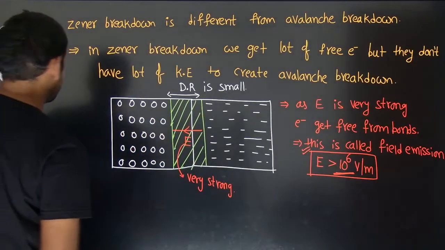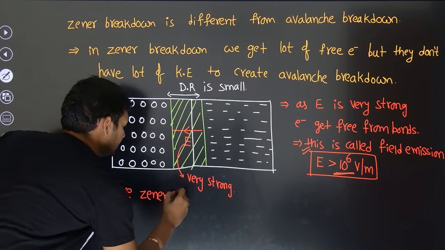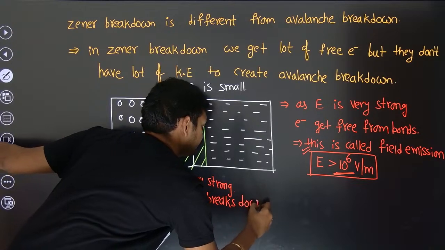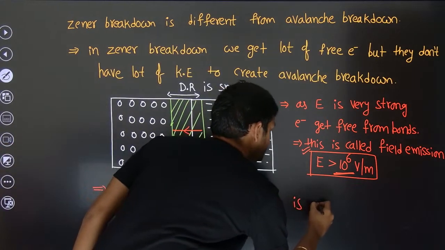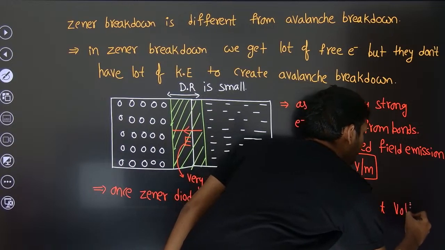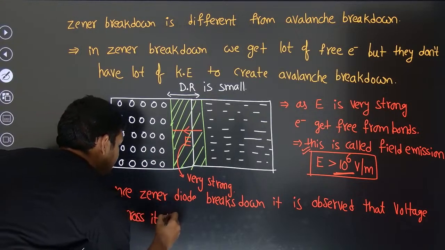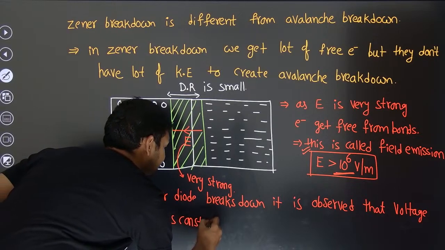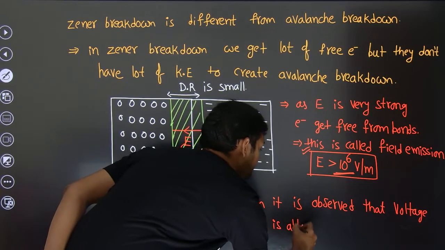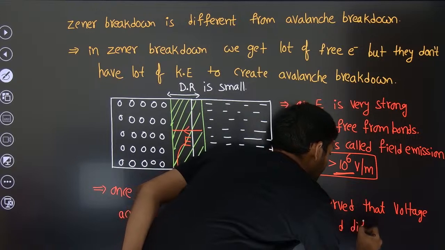Look, once the breakdown takes place, once the Zener diode breaks down, it is observed that the voltage across it is constant, but it is able to send different currents.